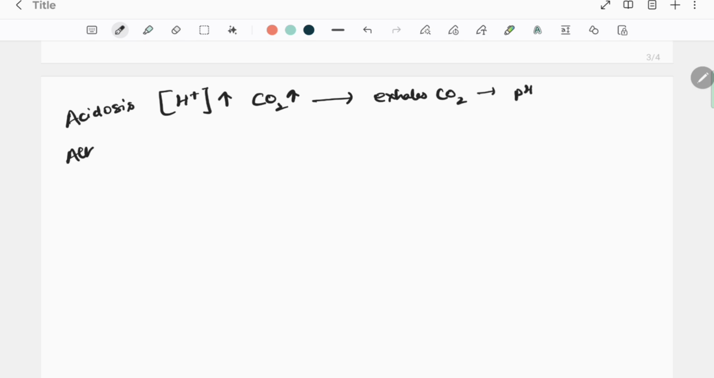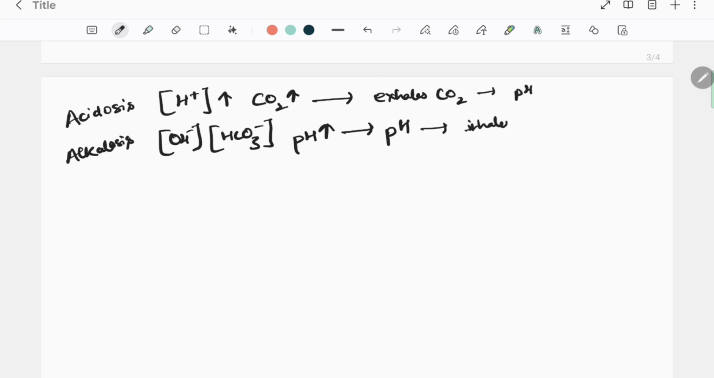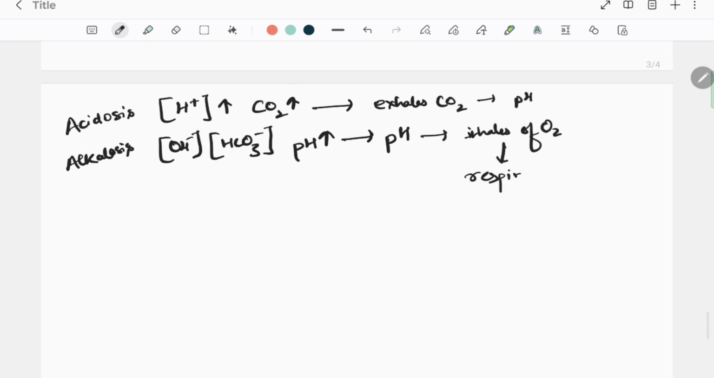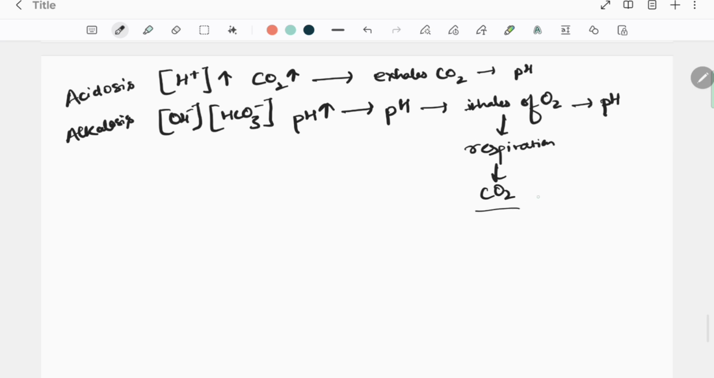In case of alkalosis, there is much more formation of either the hydroxide ion or the HCO3 negative ion, due to which the blood pH gets increased. Now to compensate for the pH, what the system does is it inhales a lot of oxygen in order to make more respiration, so that the body creates more carbon dioxide to prevent the pH from rising, because carbon dioxide is going to decrease the blood pH.